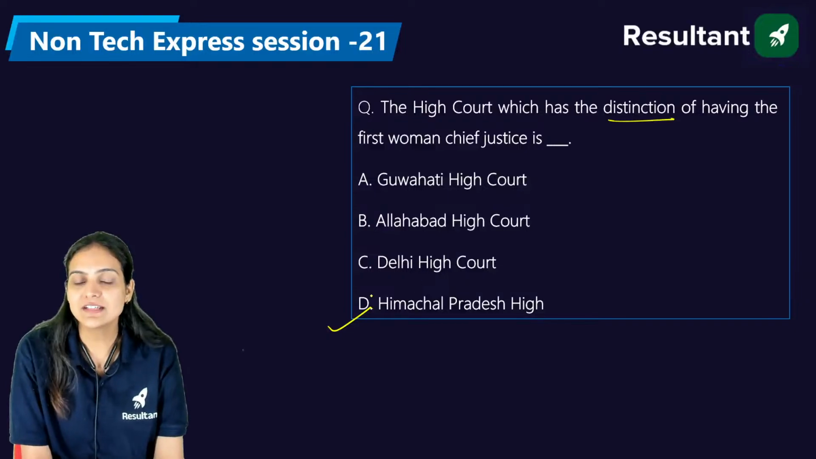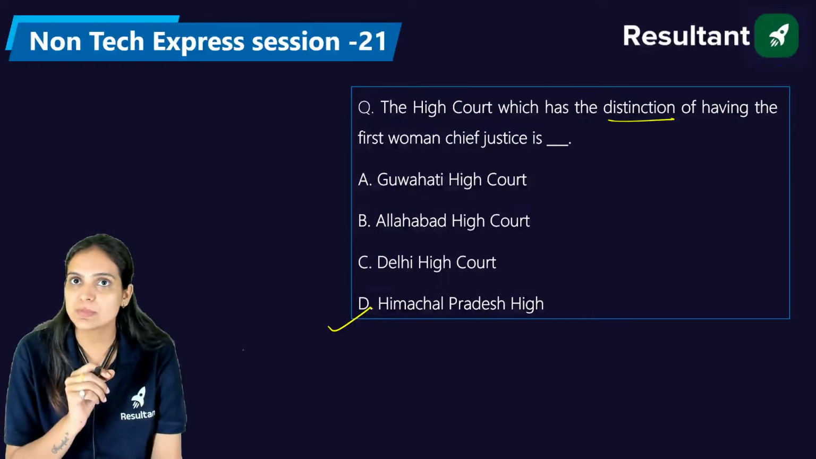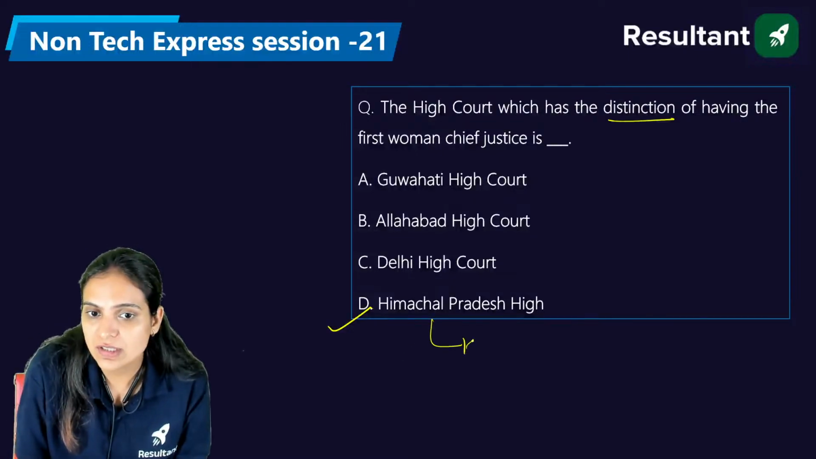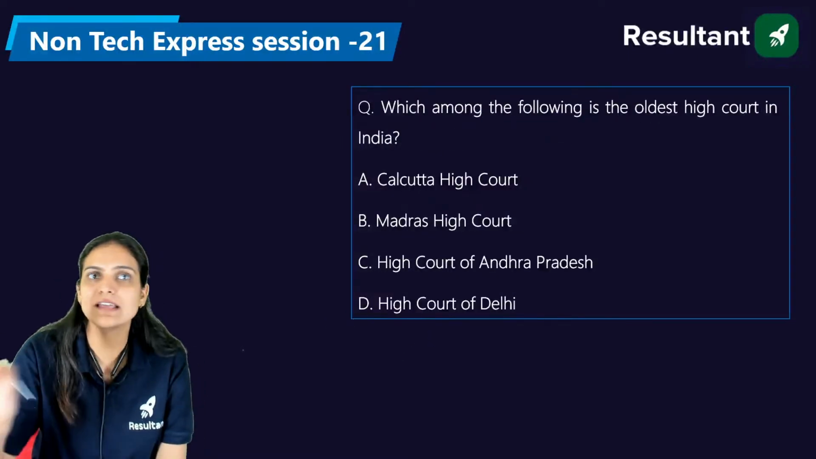So the right answer is D, but you need to name the Chief Justice of that High Court, that is, the High Court of Himachal Pradesh. So this is the homework question. Though we have some more questions also, this is the homework question. I'll ask at the end as well.